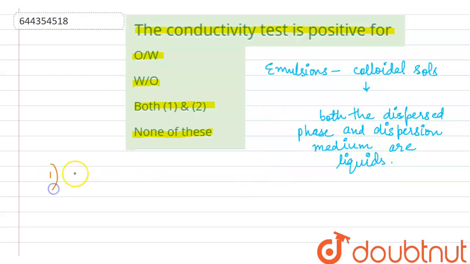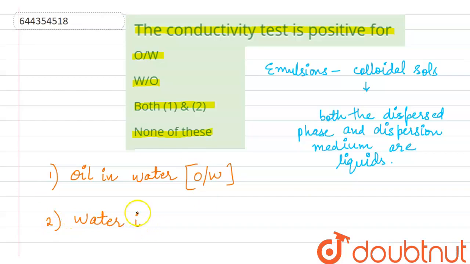First is oil in water, which is also abbreviated as O/W, and the second is water in oil, which is W/O. In oil in water, the dispersed phase is oil and the dispersion medium is water.